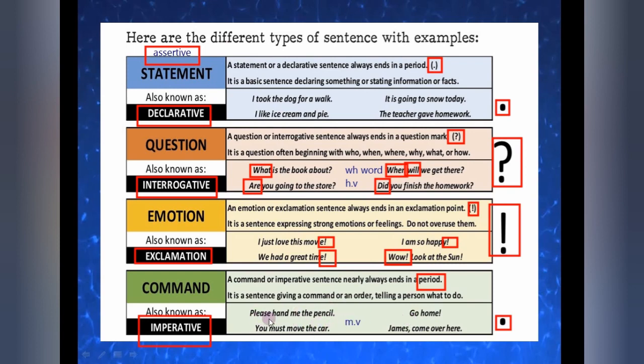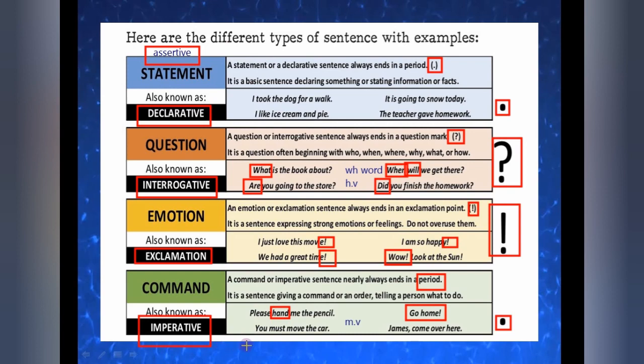Please is a requesting word. Hand me the pencil. This hand is what? This is our main verb. So that's why this is our imperative sentence. You are requesting someone: please hand me the pencil. Go home. You can say go home, and you will say, ma'am, here an exclamatory mark is there. But generally here you are giving a command to someone with expression. So you have to see the beginning of the sentence. If it is a main verb, that will be an imperative sentence.